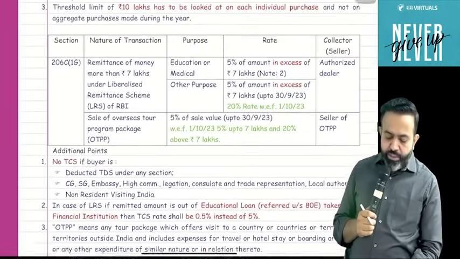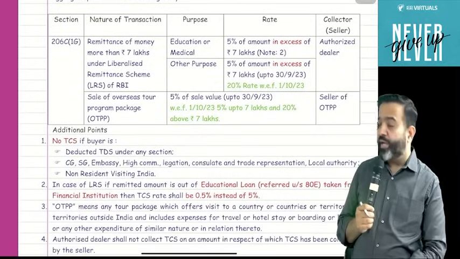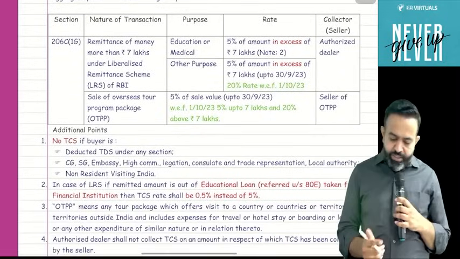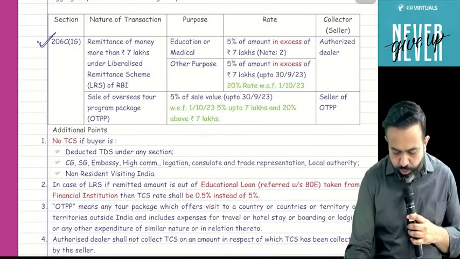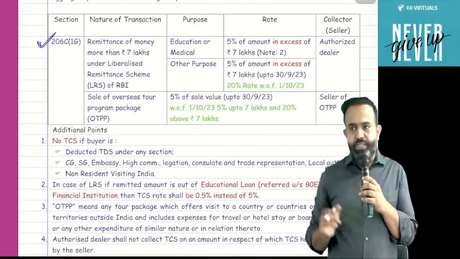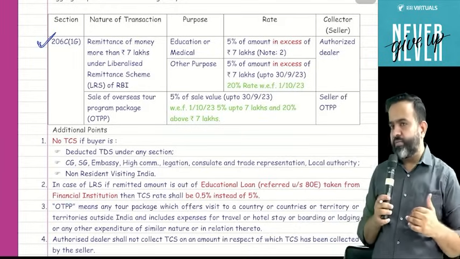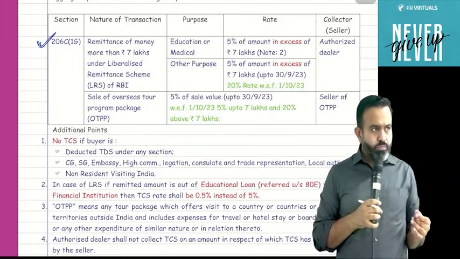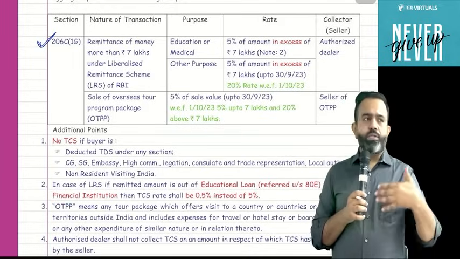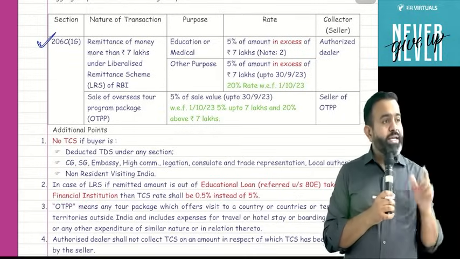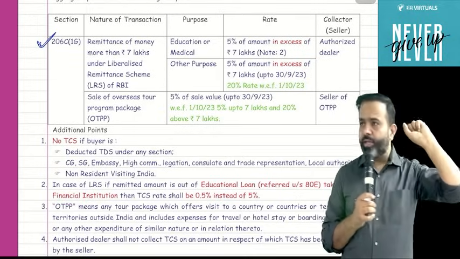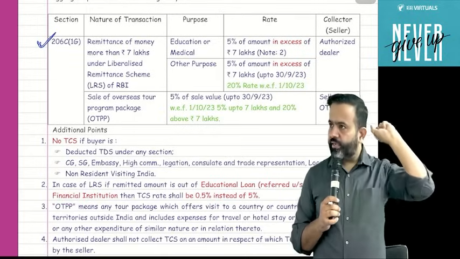Okay. So this is the completion of section 206C(1F). Now the next section, and from this section you are going to get one question in your examination. This time in May or June, whenever the exam happens, mostly it will be in June. So if the exam happens in June, then you will get one question from this part, and a very important question. Don't skip it. Very nice question.